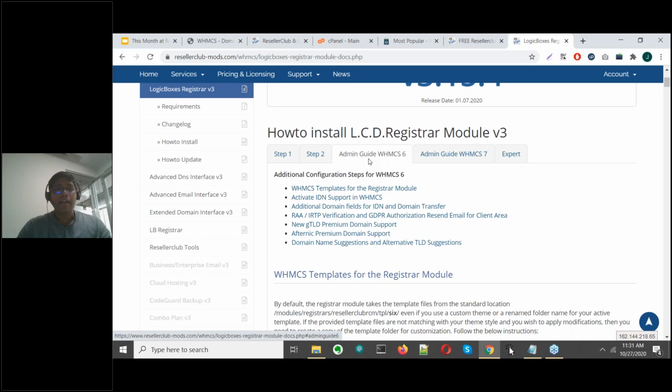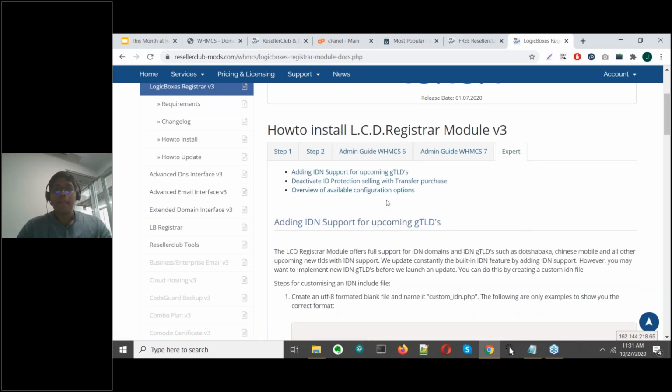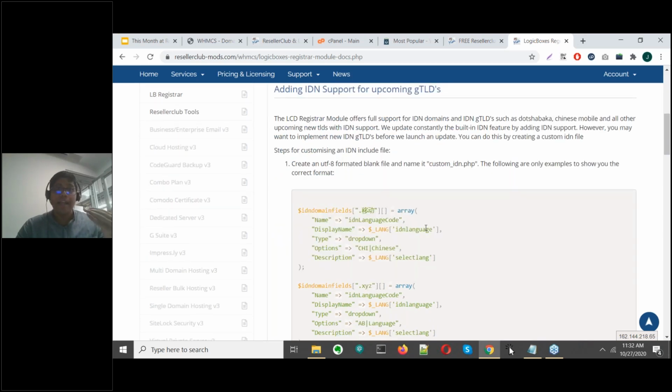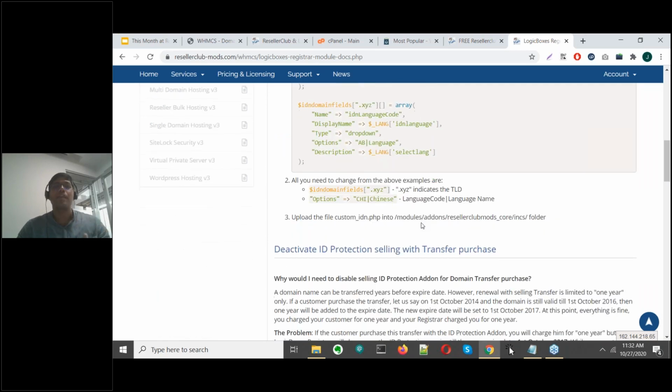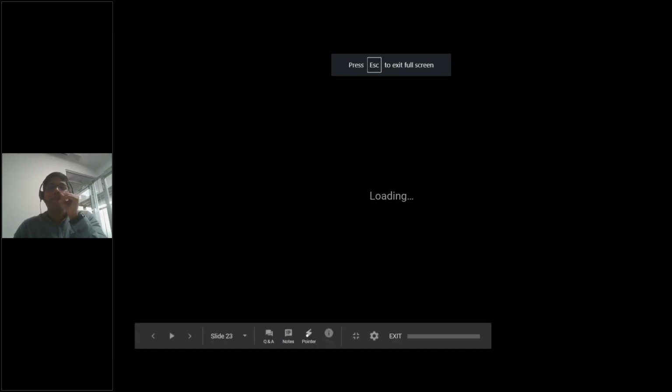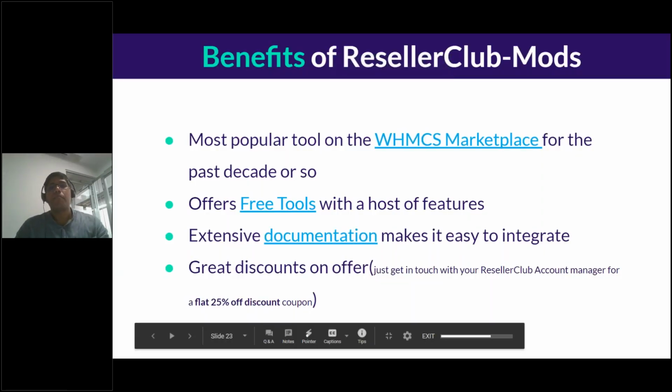Of course, for users with additional knowledge, there are also APIs that are available. So Reseller Club Mods has also created their own APIs which you can easily integrate. This is for people with developer knowledge, coding skills, who know how to deal with APIs, etc. There is an added API section where you can go through each of these APIs and set it up yourself. So these are some of the benefits when it comes to Reseller Club Mods.